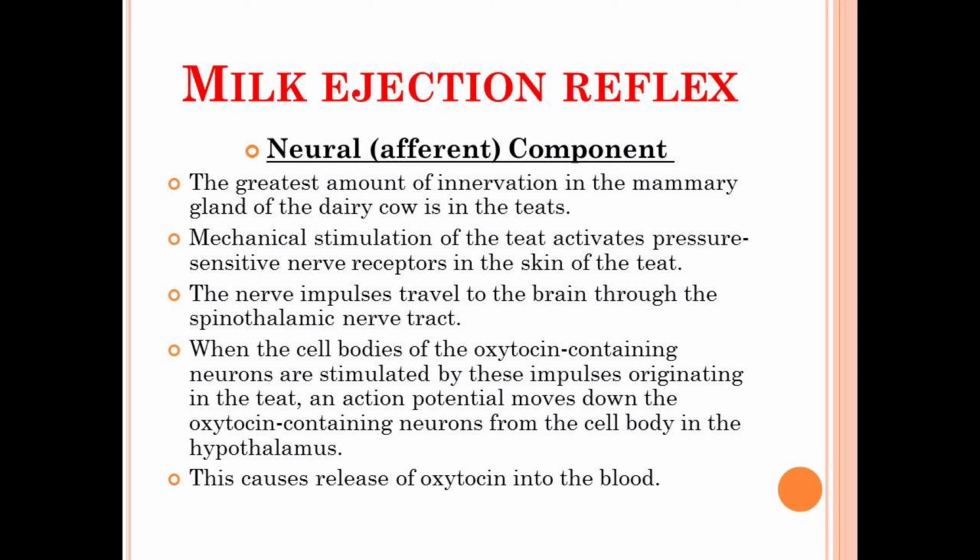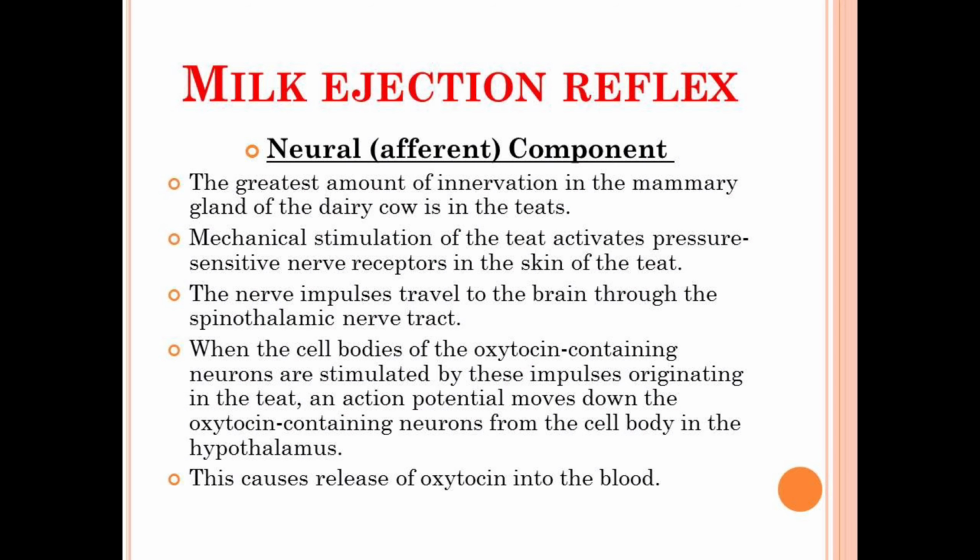The cell bodies containing the oxytocin will be stimulated by these impulses originating from the teat and lead to the release of the oxytocin into the bloodstream. Simply, the whole neural component of the milk ejection reflex is established just for the release of the oxytocin into the blood.